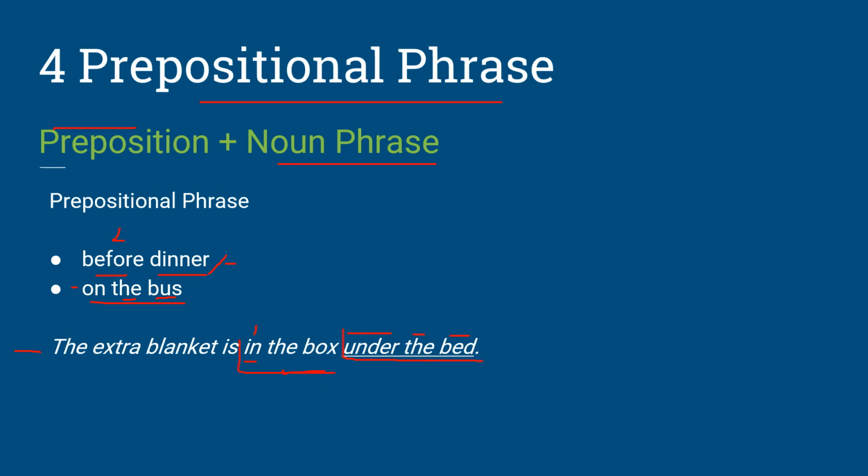Together, they form a prepositional phrase. So here we have not one, but two prepositional phrases. Again, under is our preposition and the bed is the noun phrase. Together they form the prepositional phrase.